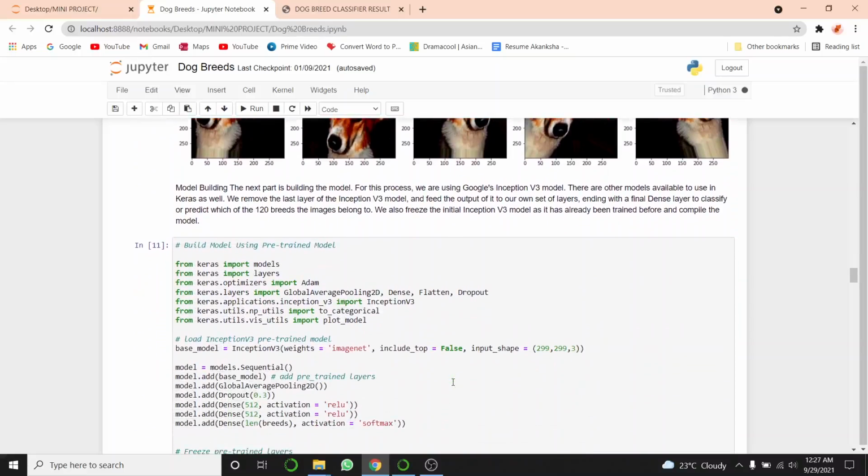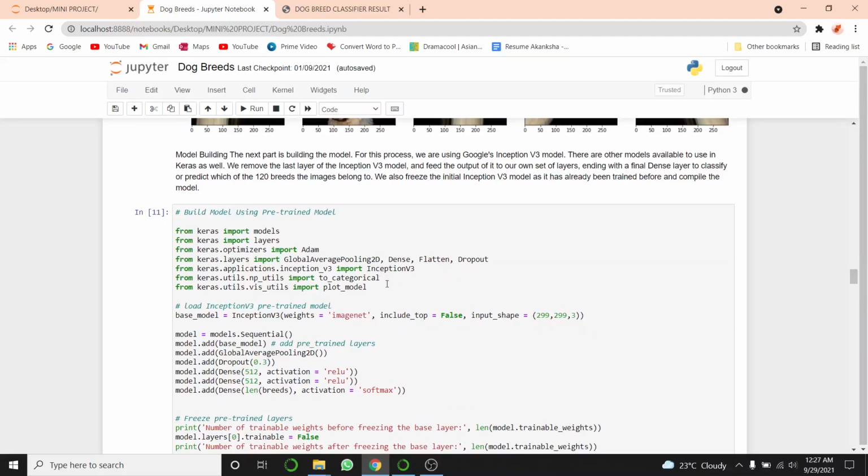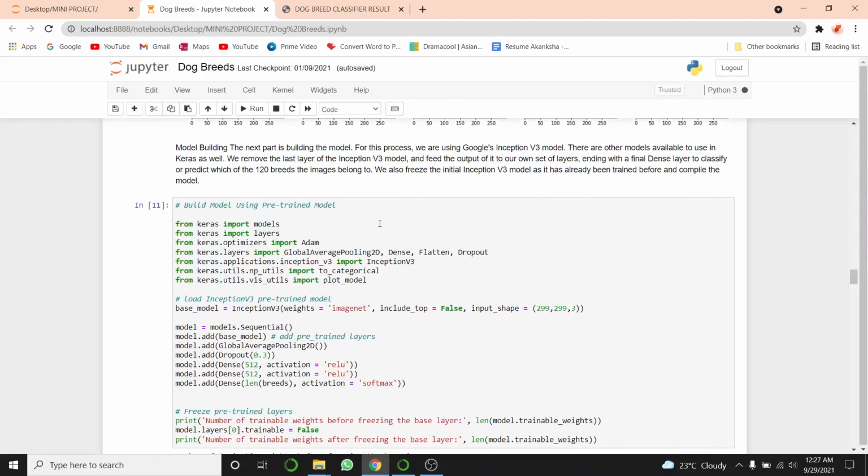Now we will build the model from the pre-trained model. We are using Google's Inception v3 model. For building the model, we import all this. At first, we will load our Inception v3 with weights pre-trained on ImageNet and include top is false, that is the last fully connected layer is not included, and the input shape as I mentioned before for this model is 299, 299 and 3. We will load it in base model.